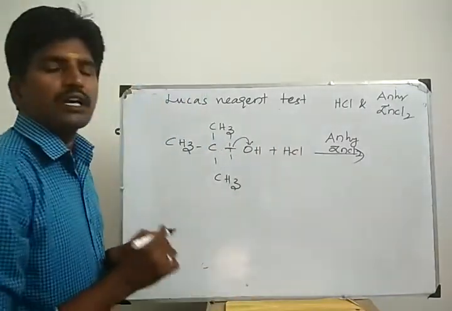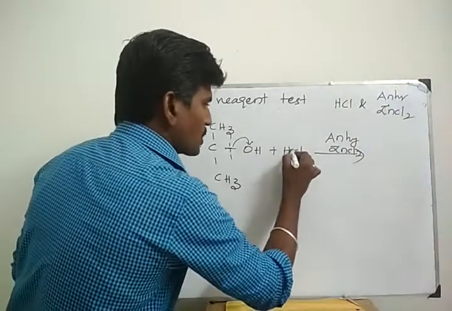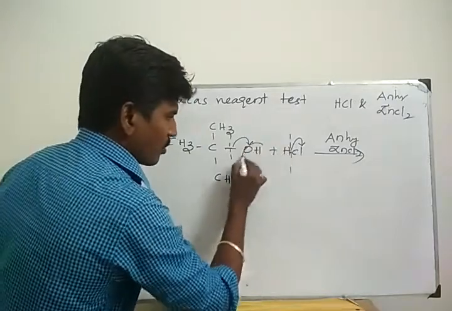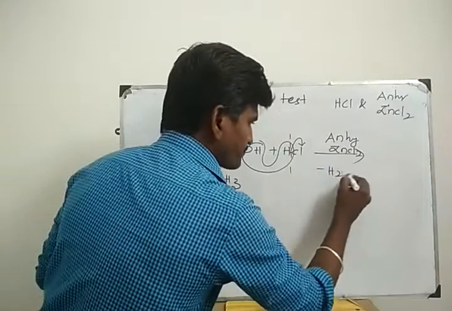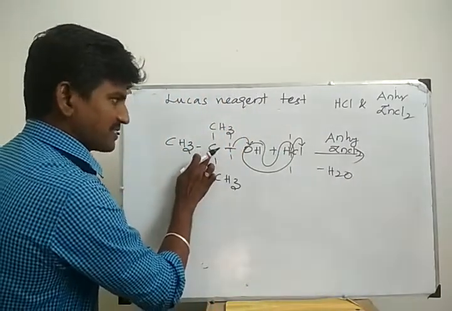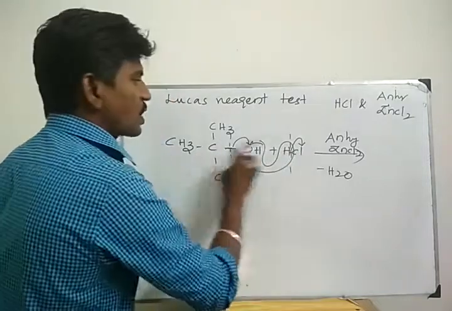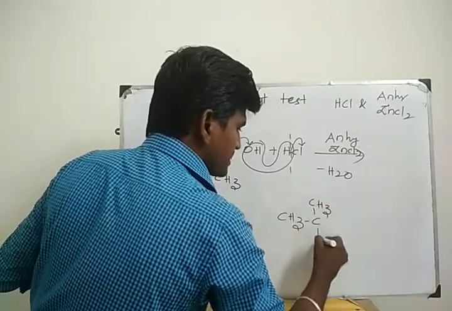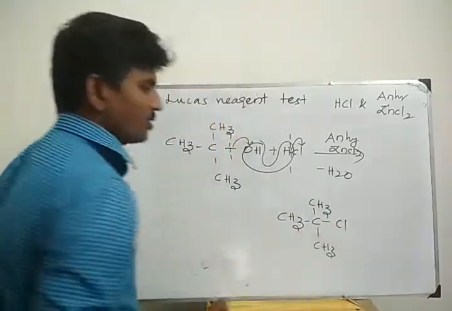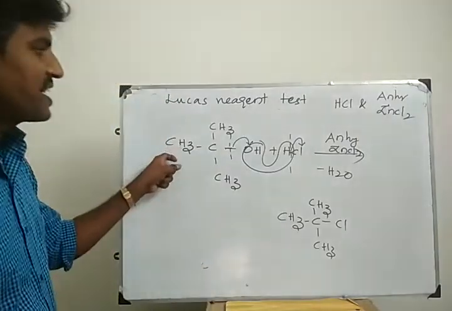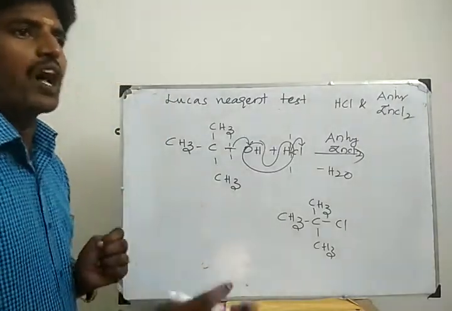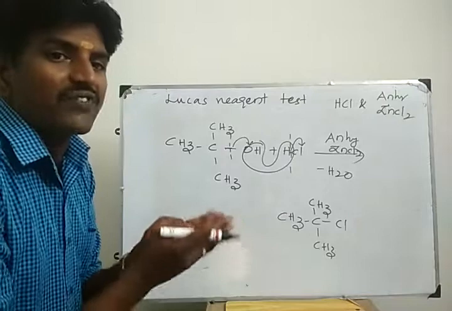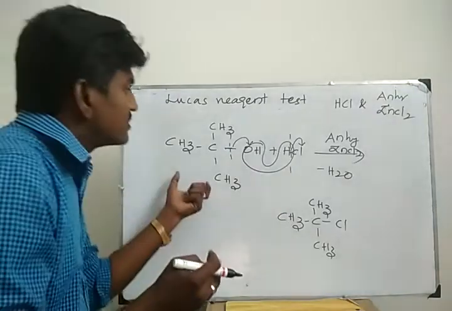Compare hydrogen and chlorine. Which one is more electronegative? Chlorine. So chlorine takes one pair of electrons. Here also bond break. What's the charge of OH? Minus. H plus. 1 mole of water is removed. Here what's the charge of carbon? Plus. Cl minus. So bond formation between carbon and chlorine. CH3, CH3, CH3, Cl. It gives haloalkane. This is tertiary alcohol. Tertiary alcohols are easily involved in chemical reaction with the Lucas reagent, so immediately it gives product. Immediately it forms turbidity.